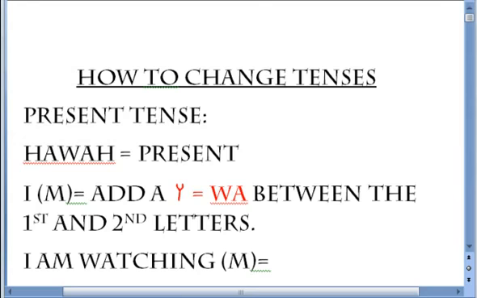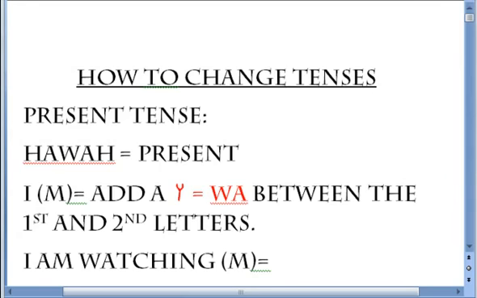In the Hebrew, you have three tenses. You have the present tense, you have the past tense, and you have the future tense. Today we're going to be dealing with the present tense, and we're going to go through some examples to show you how to change the tense. The main word we're going to be using today is the word shamar, which means watch, and we're going to show you how to change that to the present, as an action of you doing it at this moment.